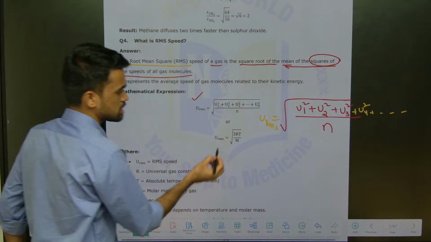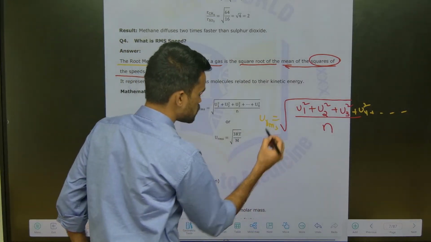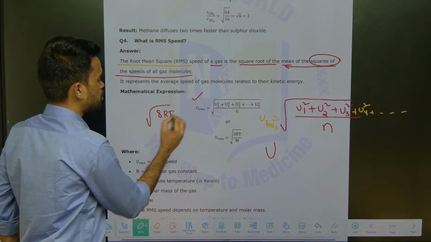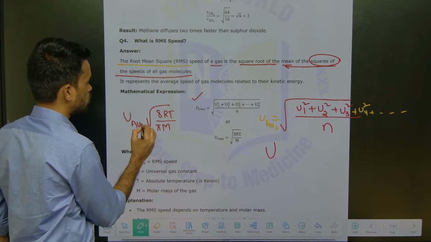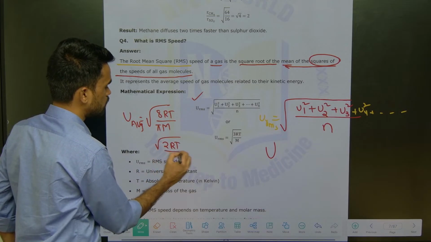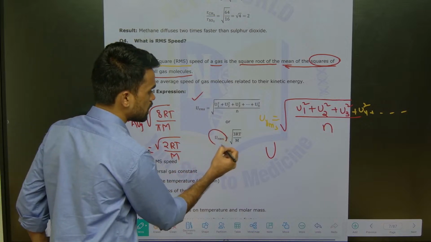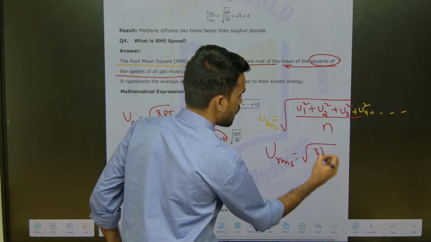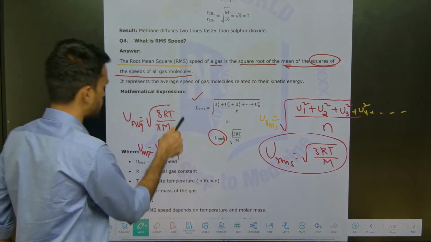And the next one is, there is a relation between temperature and URMS. These three relations, whatever you have studied: root over 8RT by pi M, this is for U average. And root over 2RT by M, this is for UMP. And for URMS, URMS is equal to root over 3RT by M. So these are the three relations you must remember.